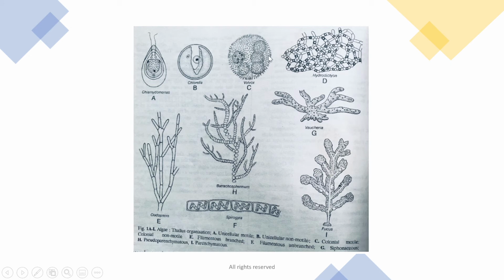We can see this in the picture. Volvox here has flagella, and these are found in colonies. Hydrodictyon is also found in colonies, but it lacks flagella and is non-motile.